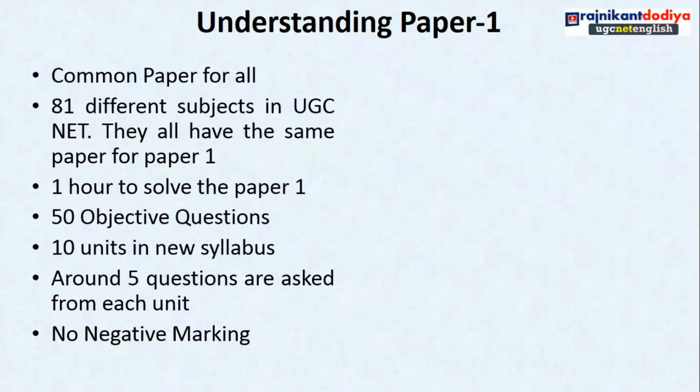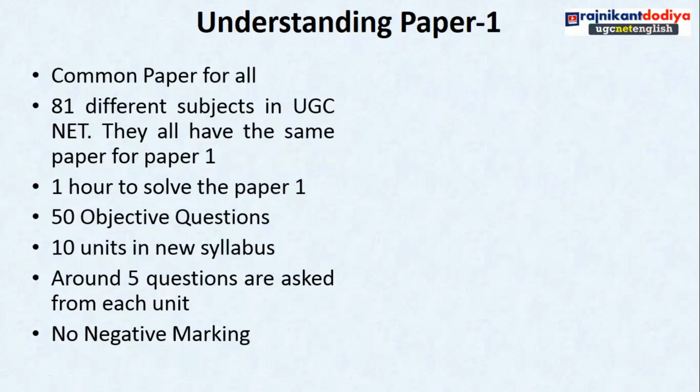At that time you had to think about which questions could be correct, because we don't know the answer to every question, so we had to spend some time thinking over it. That's why 15 minutes were given extra. There are 10 units in the new syllabus; it was the same in the old syllabus, 10 units, but some points are added in the new syllabus.